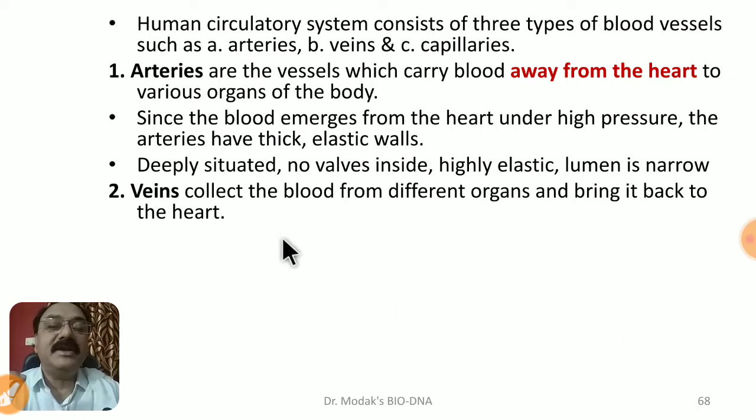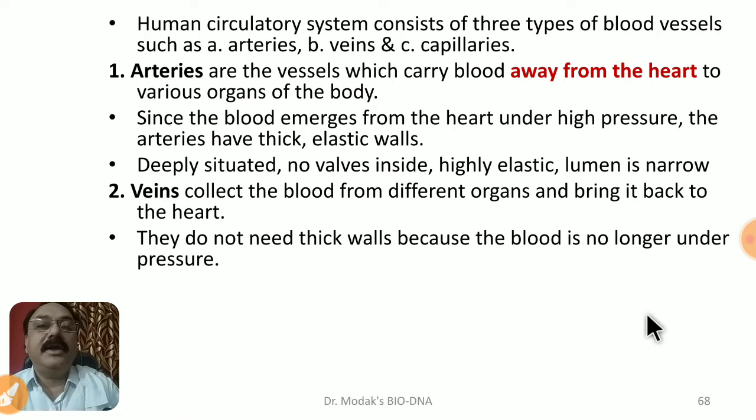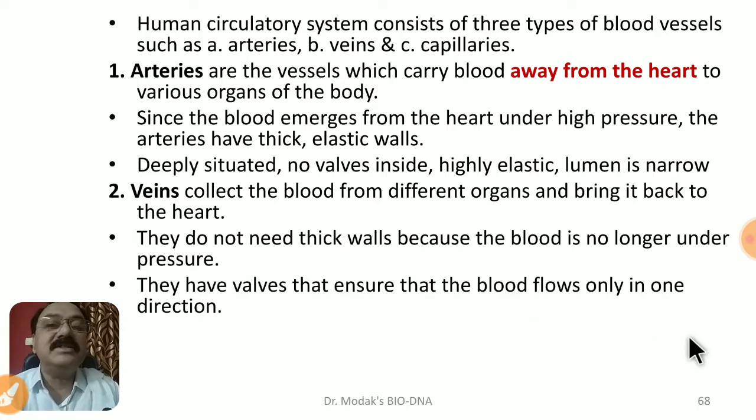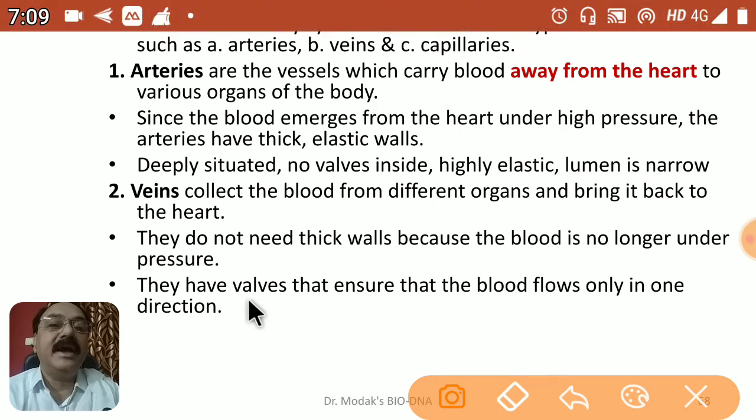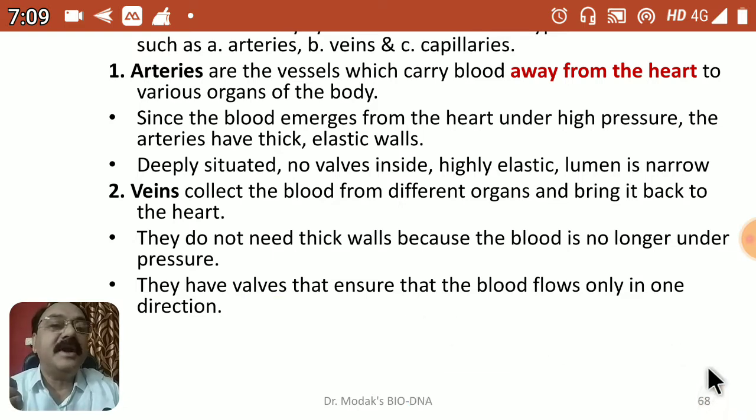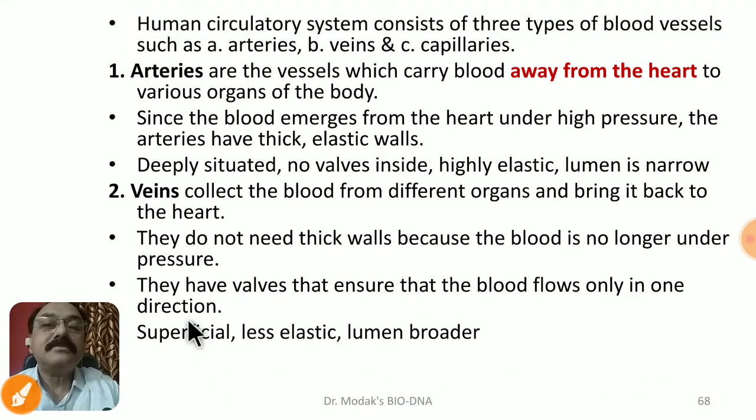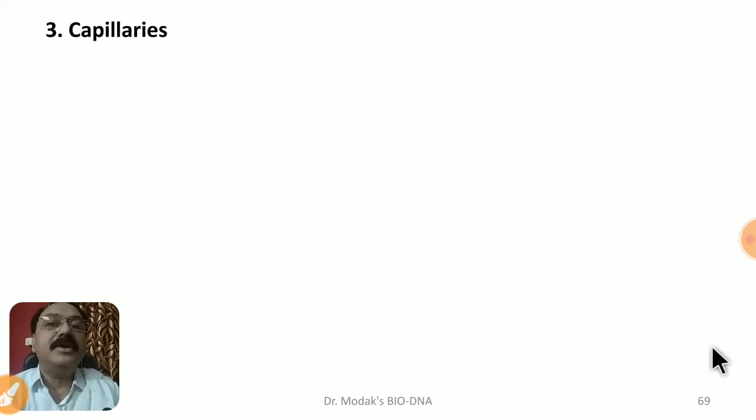Veins collect the blood from different organs of our body and bring it back to the heart. They do not need thick walls because the blood is no longer under pressure in veins. But the most important feature is that they have valves. Okay, they have valves, and they ensure that blood flows in only one direction. Reverse flow does not happen there. Veins are superficial, they are less elastic, and their lumen is broader.